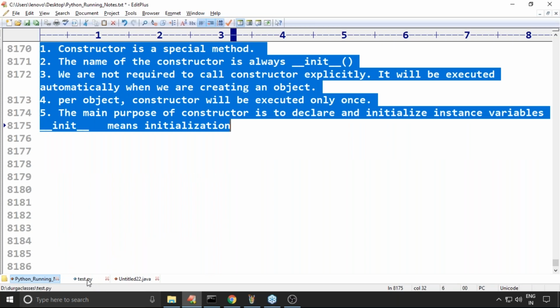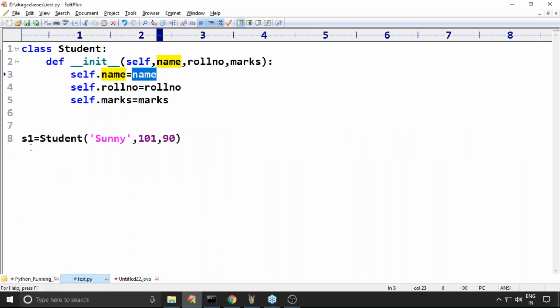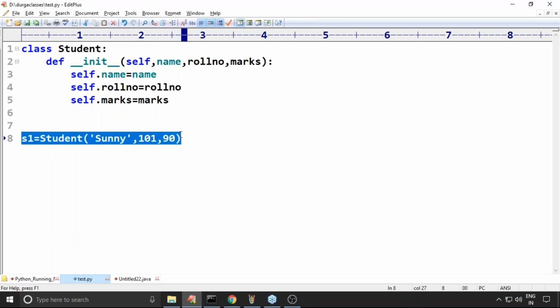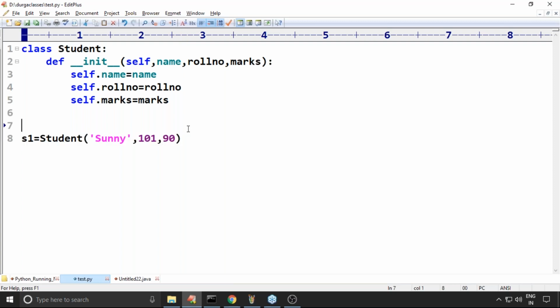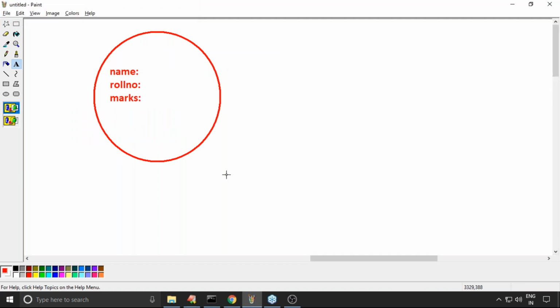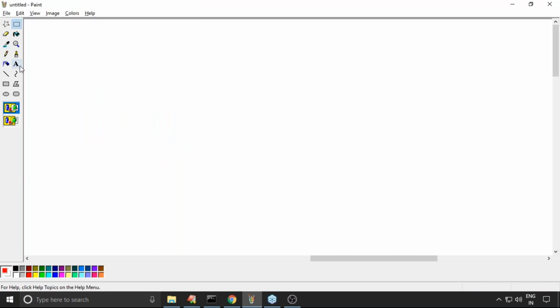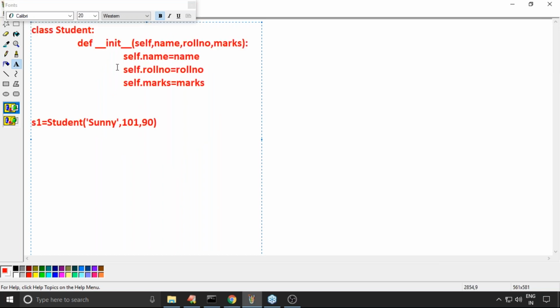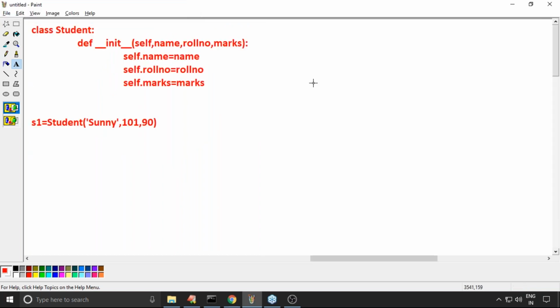Now have a look once. Whenever we are creating an object, now listen very carefully. Whenever we are creating an object like this, what will happen here is, one minute, let me open it so that you people can feel more comfortable. Here just observe that this is the code I have, same code only. Now whenever I'm trying to create an object, observe, and you will get much clarity.